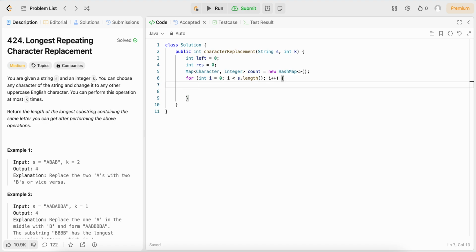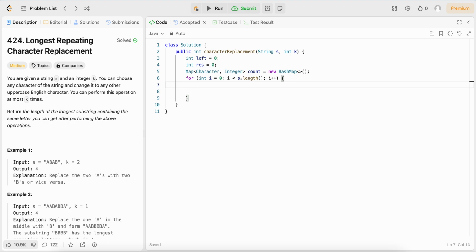The first thing we do when we're inside our for loop is we want to add the count to this current character. Remember, it's important to know the max count of the most frequently occurring character inside our window at any given point, because this will tell us if our window is currently valid.